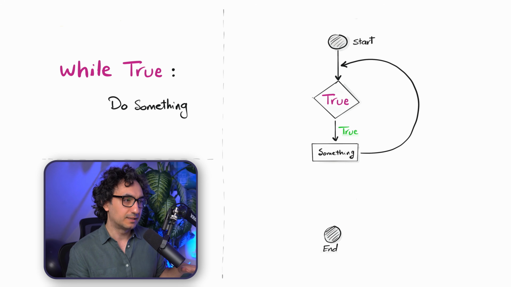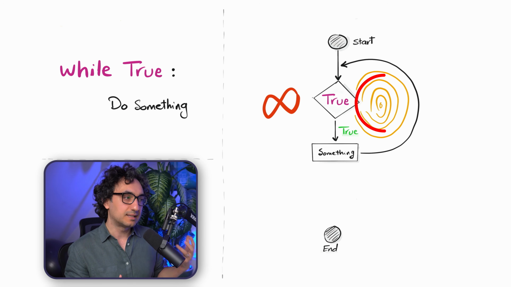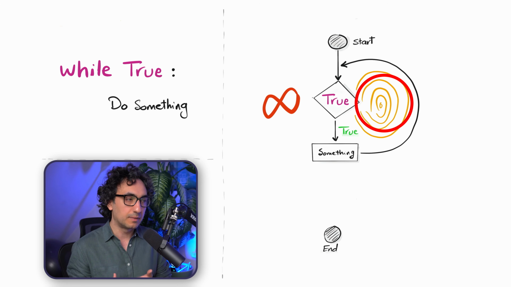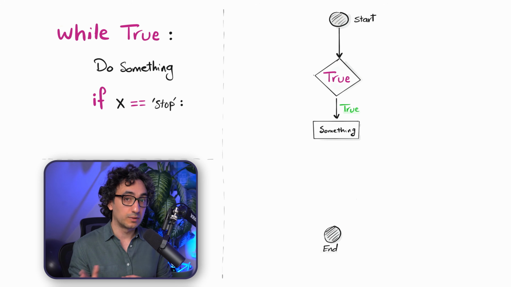Now, if you just leave it like this and execute it, what's gonna happen? You will be stuck in infinite loop. So that's why we have to build somehow an exit in order to give it a chance to stop the loop. And in order to do that, we're gonna go and add a second condition using the if statements. For example, x is equal to the word stop.